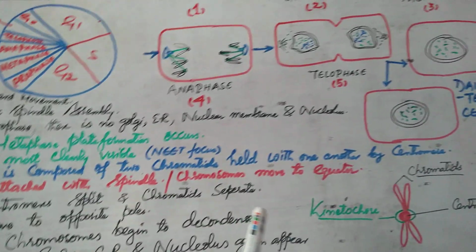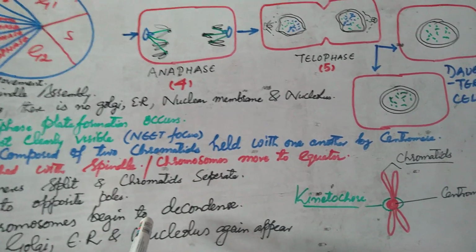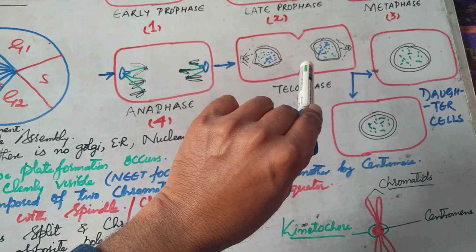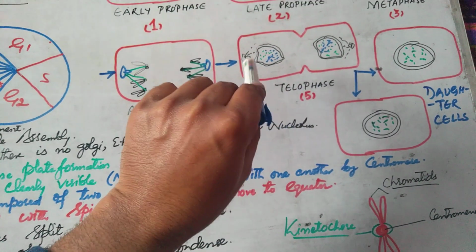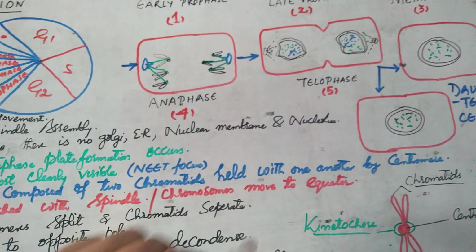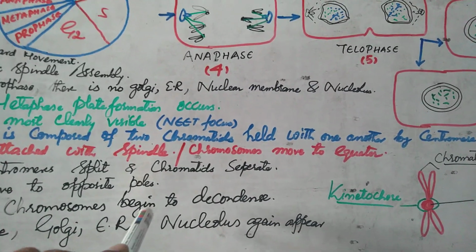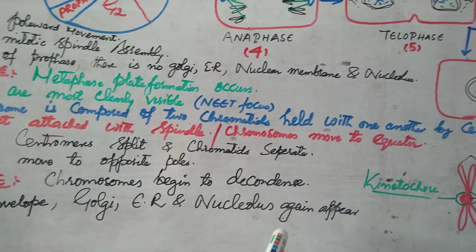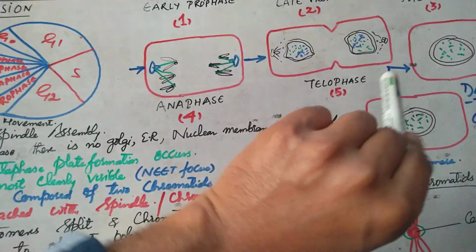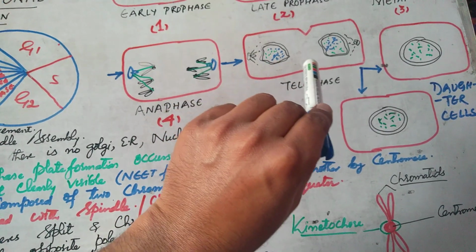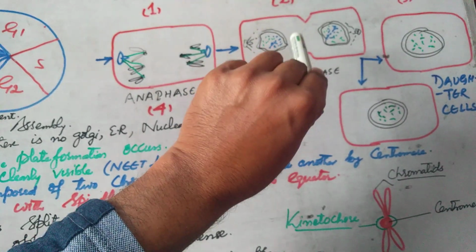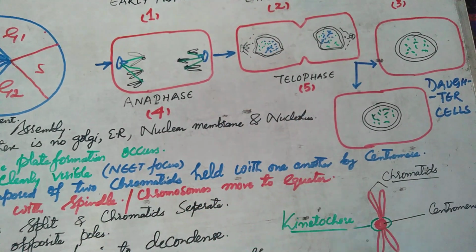In the telophase, the chromosomes begin to decondense. This is the telophase. The chromosomes begin to decondense, and it is the process of now chromatin formation. And the Golgi apparatus, nuclear envelope, and nucleolus begin to reappear. And at the end of the telophase, now what happens? The nucleus has divided. Now the cytoplasm will again also divide, and that very process is known as the cytokinesis.